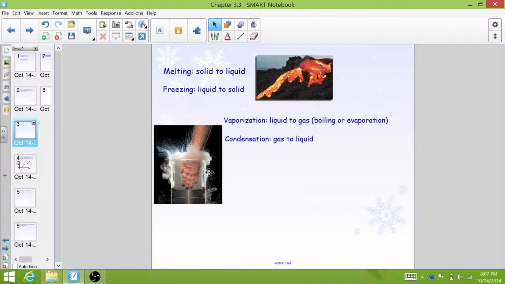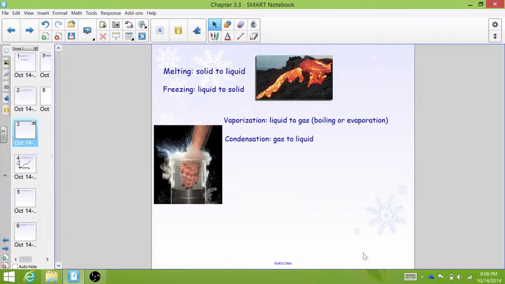This is a picture of liquid nitrogen, and we tend to think of vaporization as happening at a high temperature because we usually base things on water. We say, oh, freezing happens at really cold temperatures and vaporization happens at hot temperatures. That's not necessarily true. It really depends on the boiling point or the freezing point of the material. So the boiling point of liquid nitrogen is somewhere between 60 and 70 degrees Kelvin, which is about negative 200 degrees Celsius, which is really, really, really cold. But it's still boiling at that point because that is the temperature at which those nitrogen molecules want to become a gas.